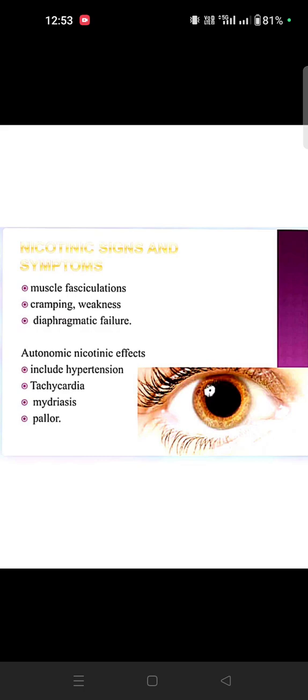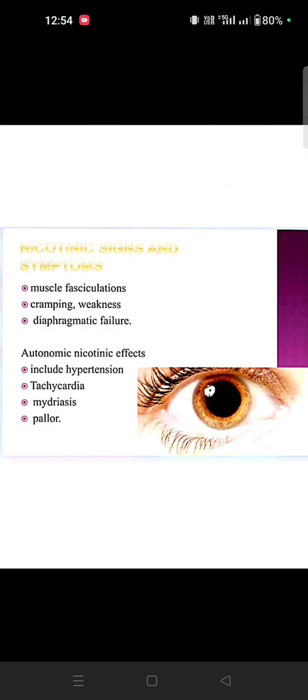In muscarinic, bradycardia will happen. In nicotinic, tachycardia will happen. So miosis means pupil contraction, but here mydriasis means it will be dilated and not focused to the light. Okay, it's not focused to the light.